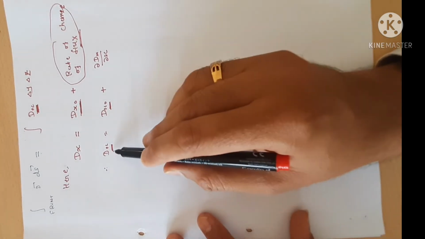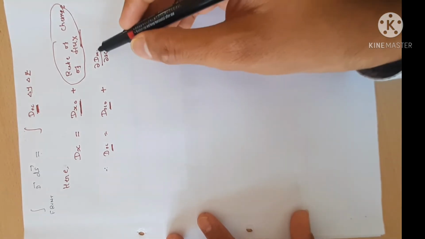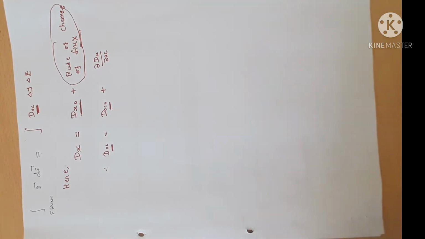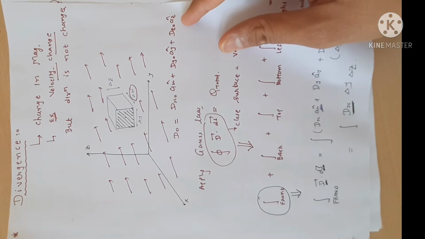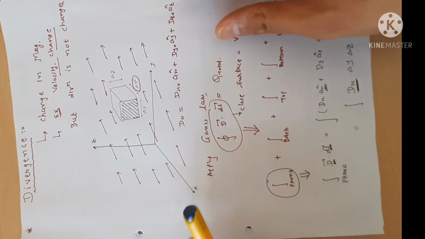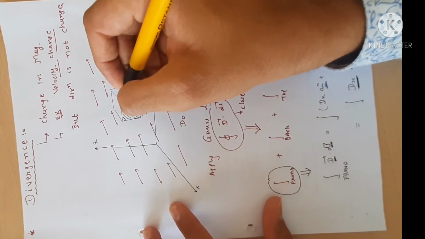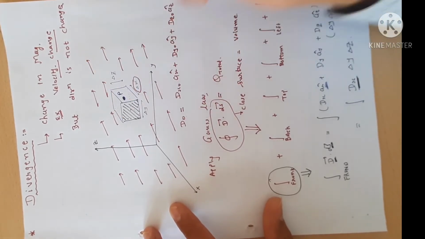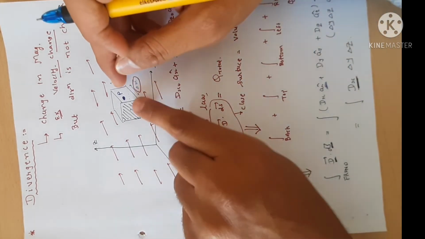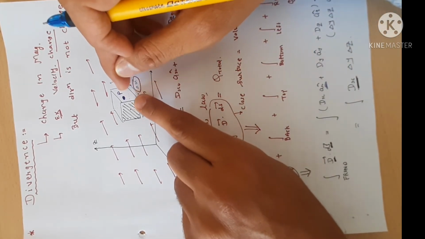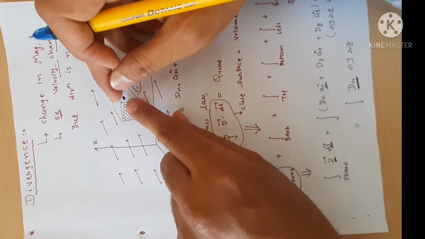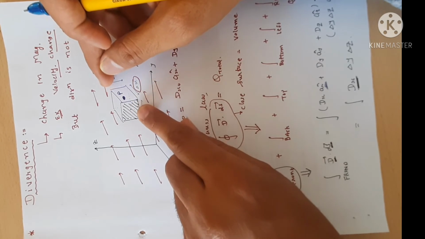Now according to the unit, if you see, dx is flux density divided by meter, so the unit does not match. How can we match this unit? Here we assume a center point is present inside the cube. This is the center point, point P. Now I have to change delta x. I am increasing delta x from here. This cube, I am stretching it from here. Okay, so delta x is increased.